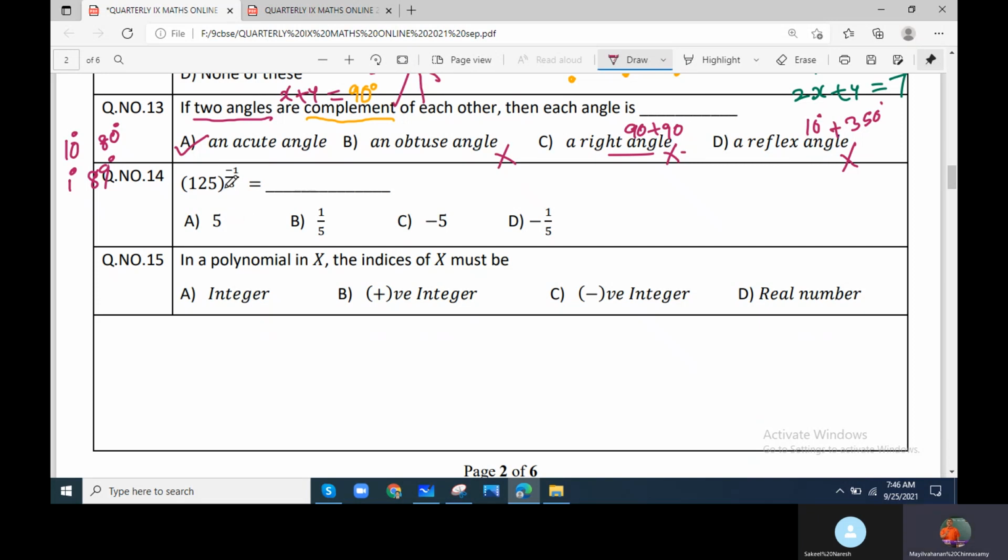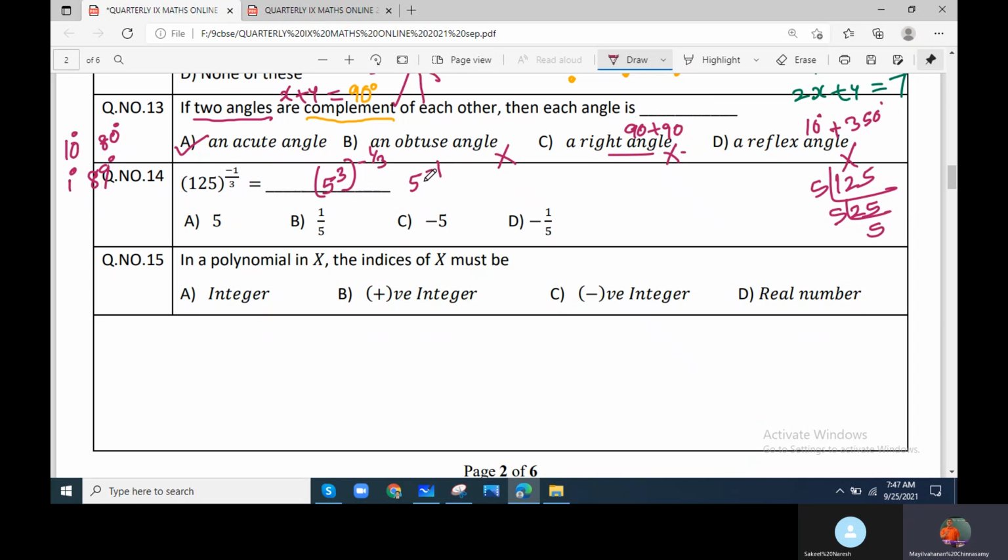14th question. So this also has a minus. The minus is only making you confused. Okay, so what is 125? Find the factor of 125 divided by 5. 5 5s are 25, 5 5s are 25. So now 125 can be replaced with 5 power what? 5 into 5 into 5, 5 power 3. Whole power, they have given minus 1 by 3. 3 gets cancelled. So 5 power minus 1 will be the rest.